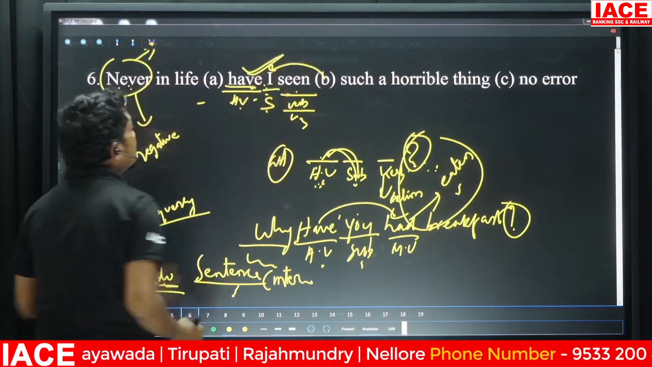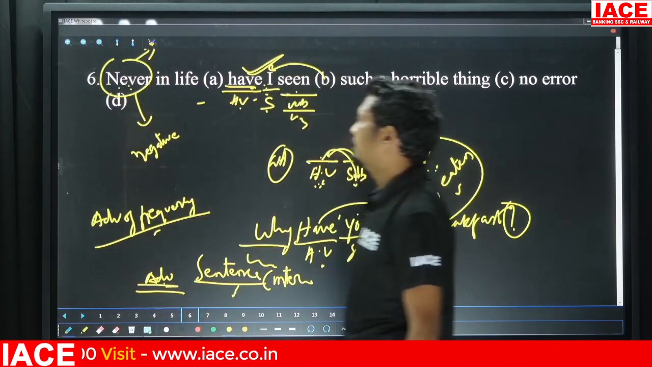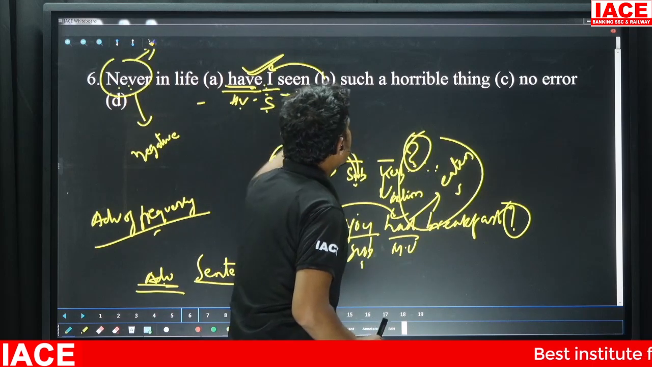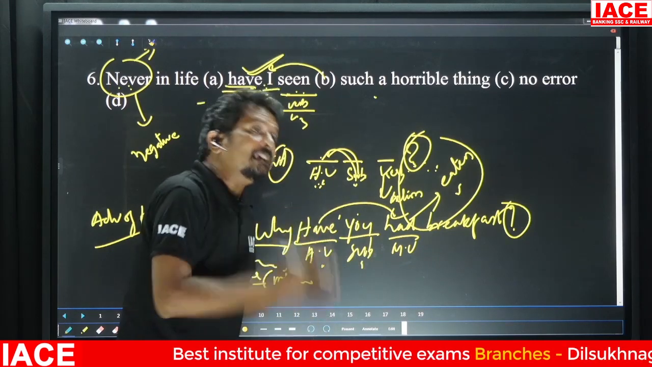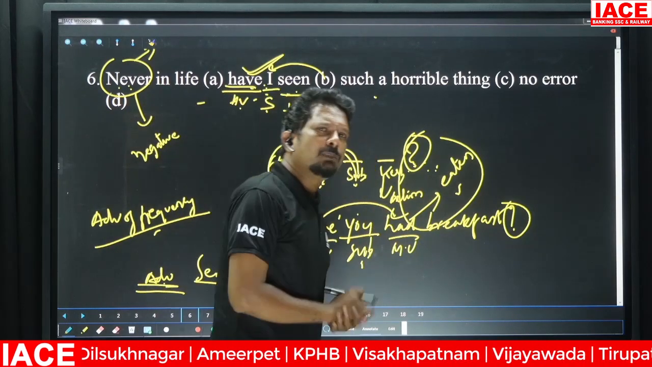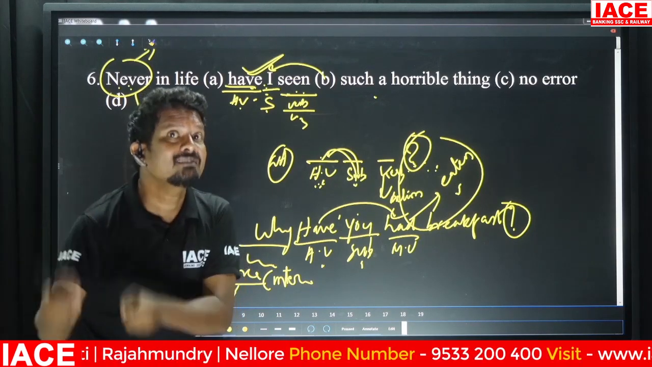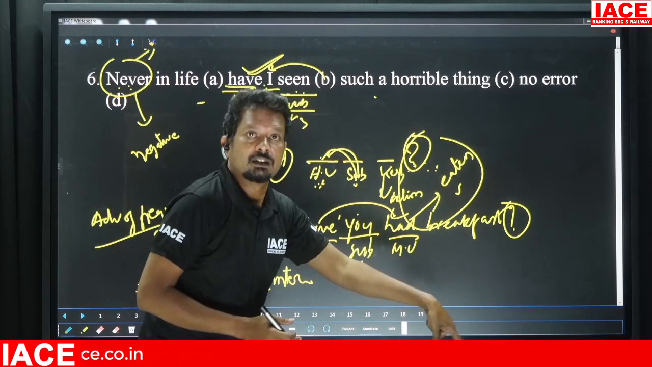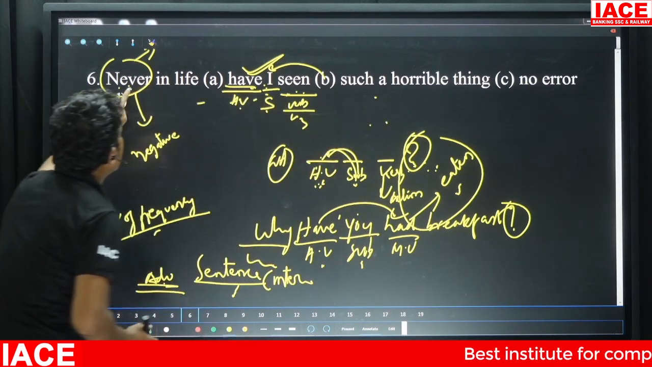This is absolutely fine. Then what is the mistake? Let me explain the sentence to you. A person is saying, never in life have I seen such a horrible thing. It means he hasn't seen such a horrible thing in his entire life. But if you observe, he's saying such a horrible thing. It means he is seeing it now. Only then can he say that it is a horrible thing. Without seeing it, how can he say that it's a horrible thing?